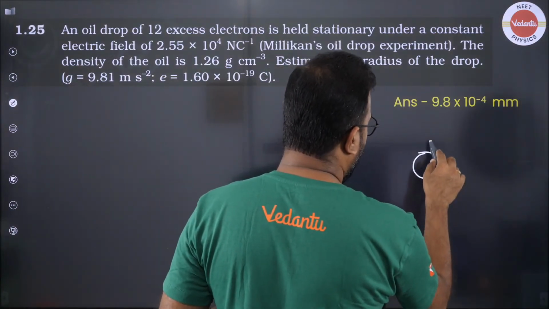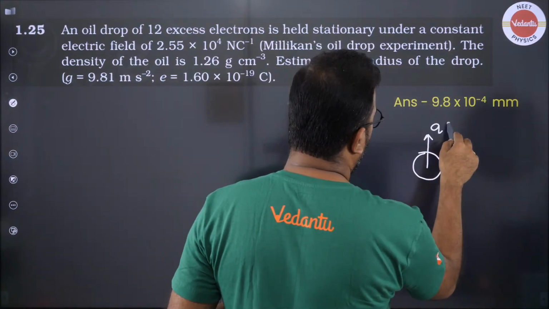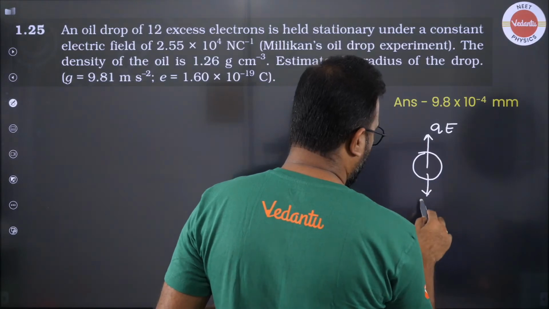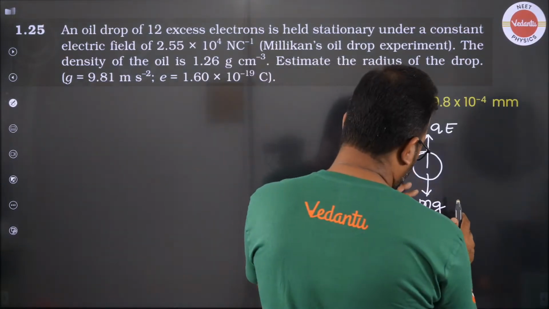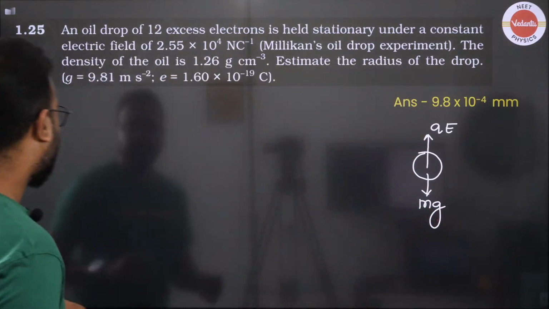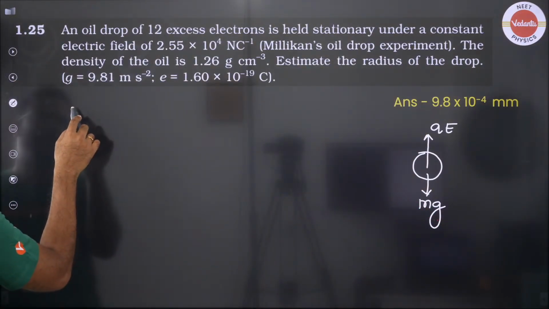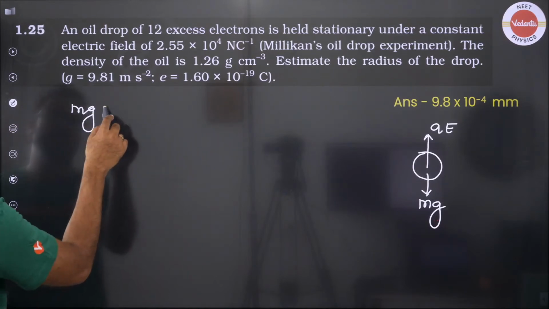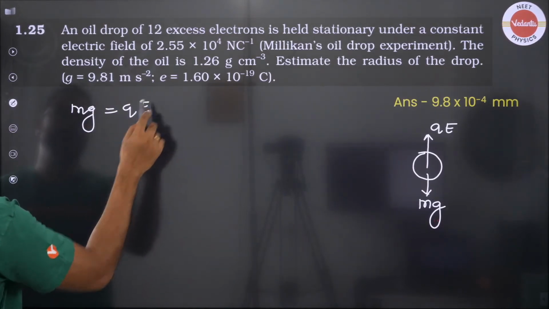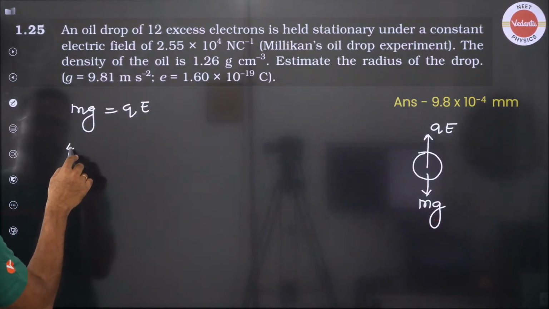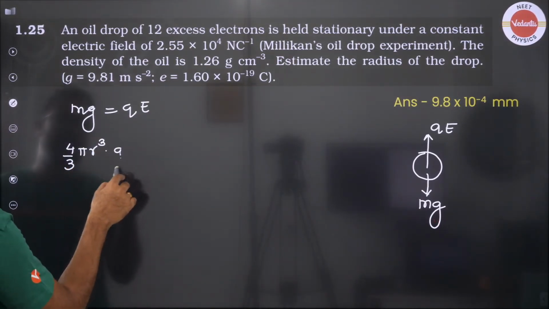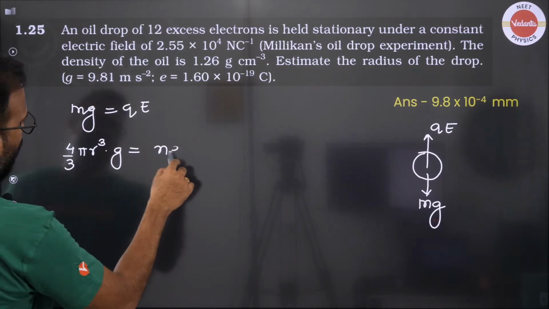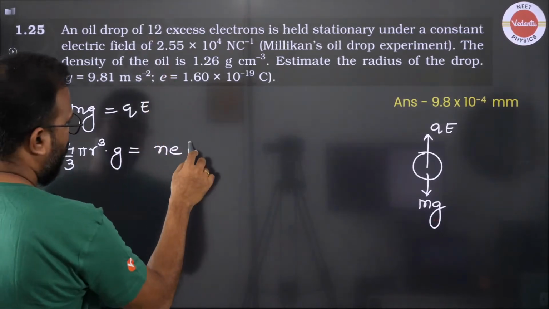Assuming that it's a spherical drop, you have a QE force acting upward and you have a mg force acting downward, and we want to find out the value of radius. So when we say mg must be balancing QE, we will say that mass is 4 by 3 pi r cube into rho into g, and this is n number of electrons, which are 12.